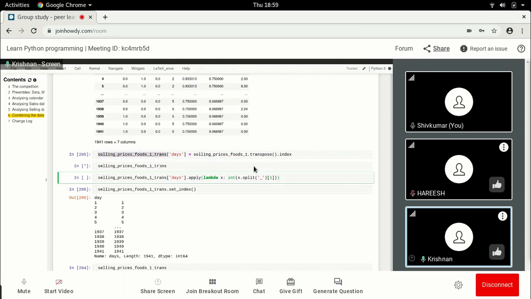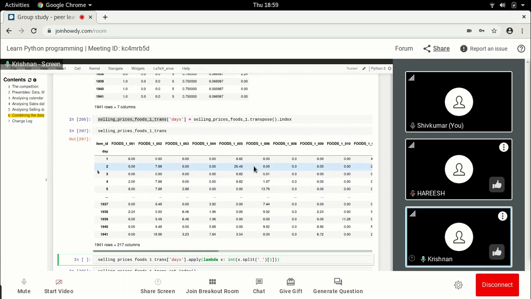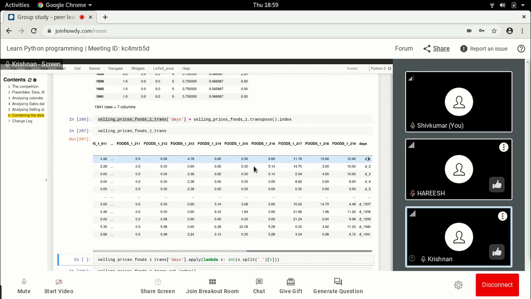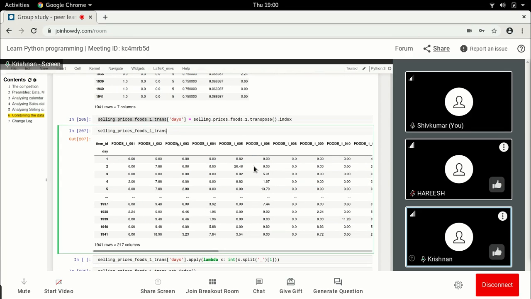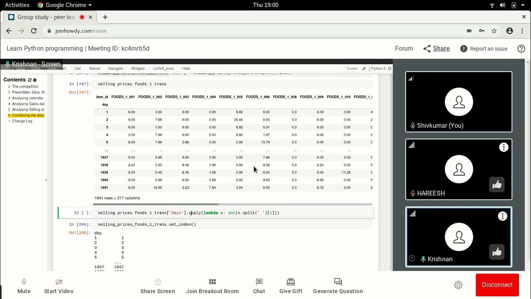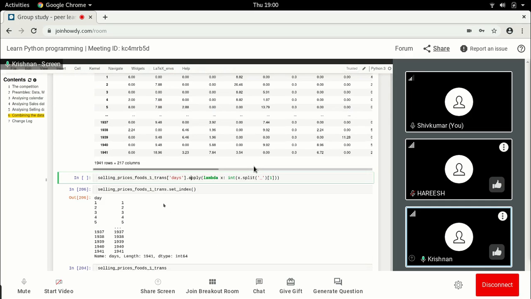I'm just going to check what is there in this. It's like this, and then you have applied this and you have changed it, and the set index.